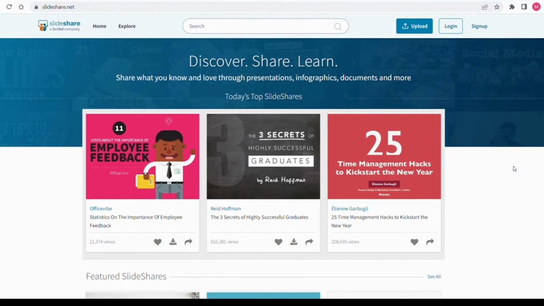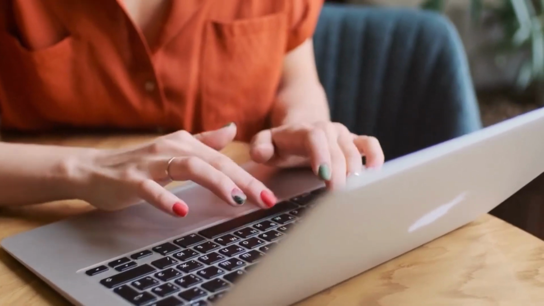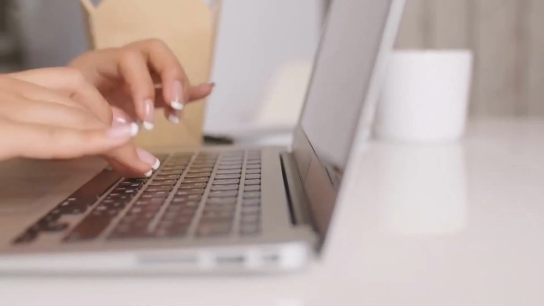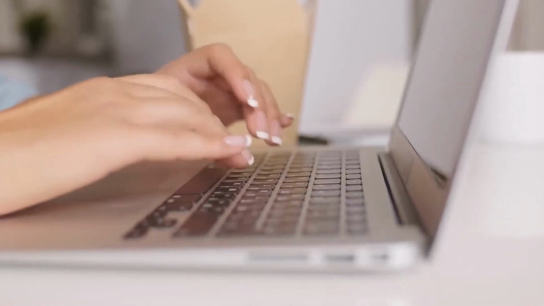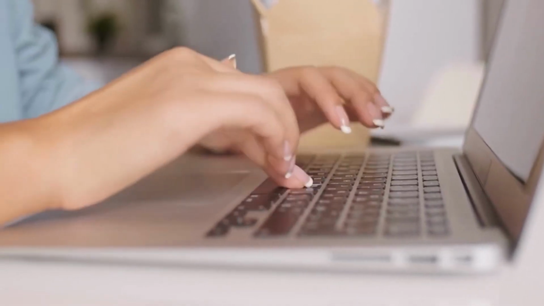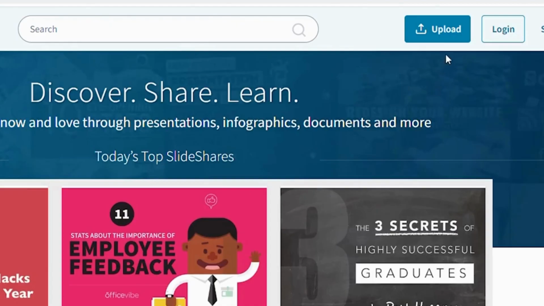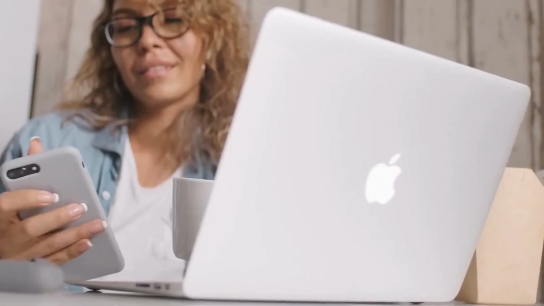By clicking the Sign Up button right here, you may visit slideshare.net and create a free account. Now I want you to write a small article based on the videos you have selected and put your shortened link in it. When you're done, just click the Upload button, select the files or documents you want to submit, and publish them on our website so visitors can start reading them. You can experiment to see which categories and niches receive the most clicks.